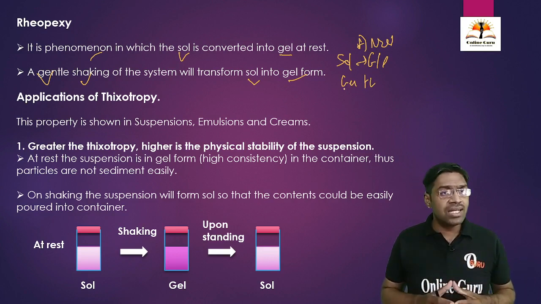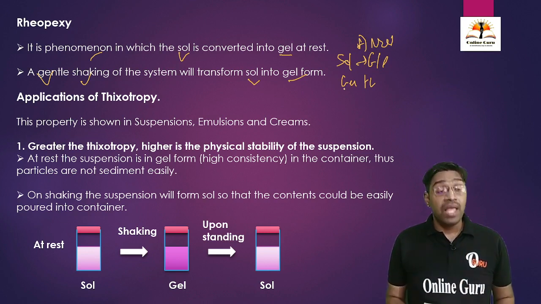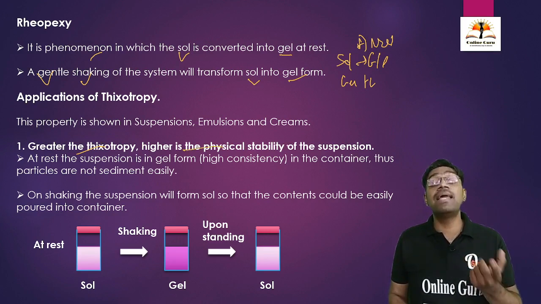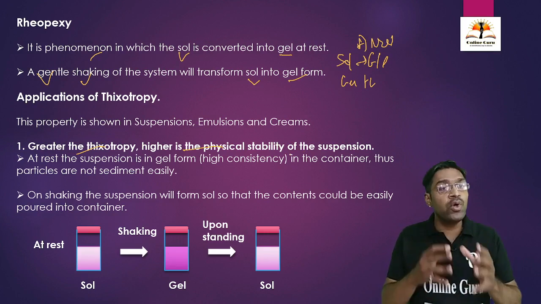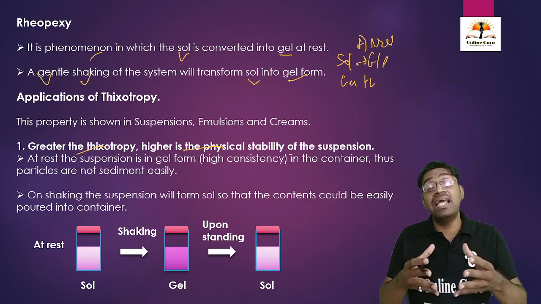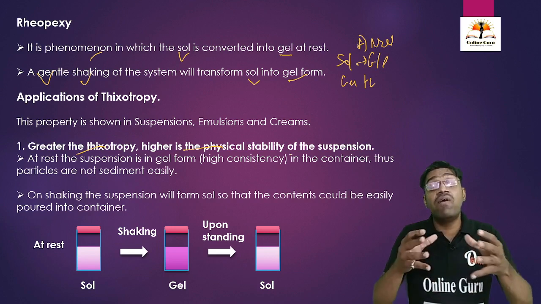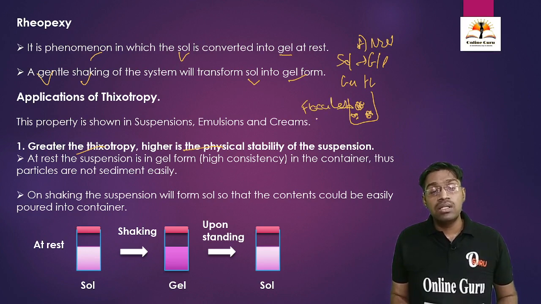Then we are going to discuss finally the application of thixotropy, where the thixotropy property is useful. See here, the greater the thixotropy, the higher is the physical stability of the suspension. Why is it so? Initially the suspension is going to be in the viscous form. It is an example of a flocculated system. In a flocculated suspension, there are floccules present. In a flocculated suspension, there are loose aggregates of the insoluble particles. These are called floccules. These are the loose aggregates.